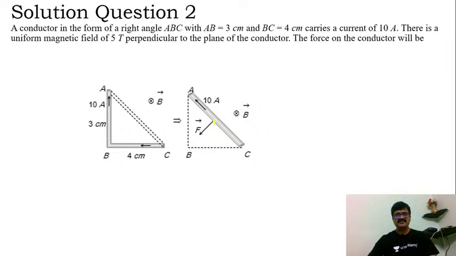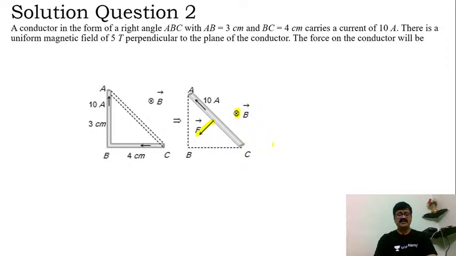So obviously this will provide me a force like this. In this direction towards B the force will be there, because magnetic field vector B is perpendicularly inward. From this we can comfortably see that the direction of force will be in this direction.